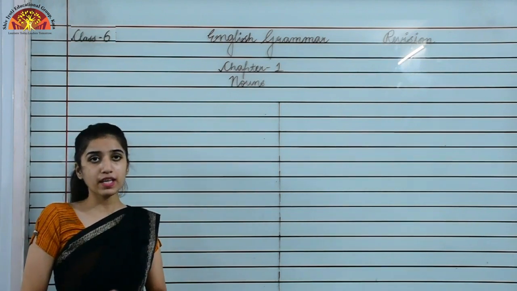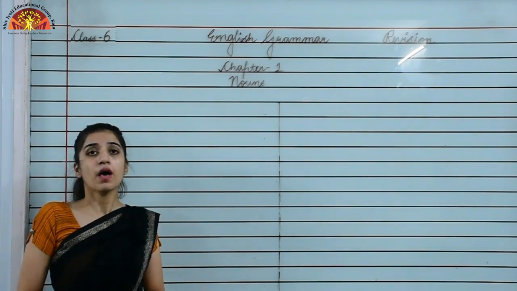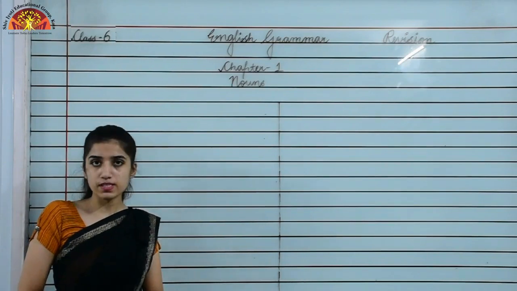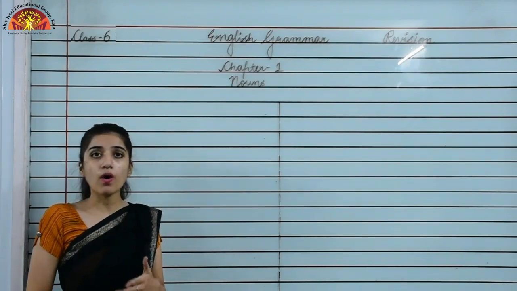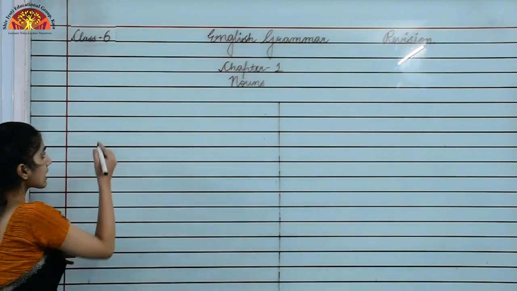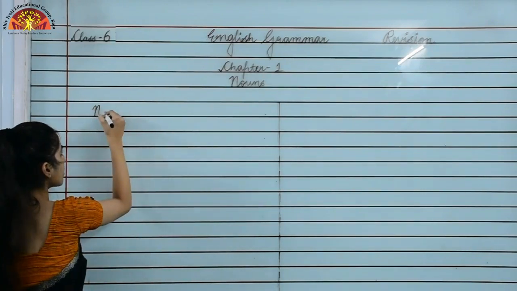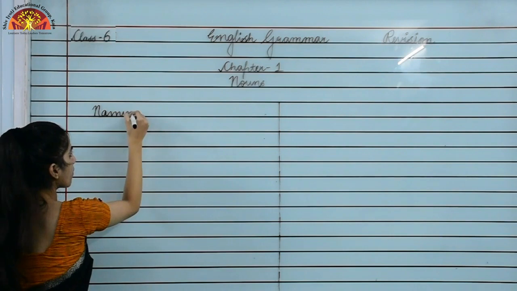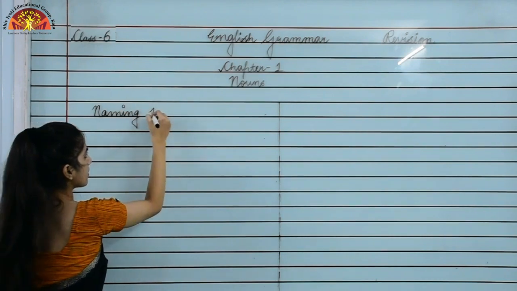Naming words. Okay, they are called naming words because it tells us about the name of a person, place, animal or thing. So in short, I can say that nouns are what? Naming words.